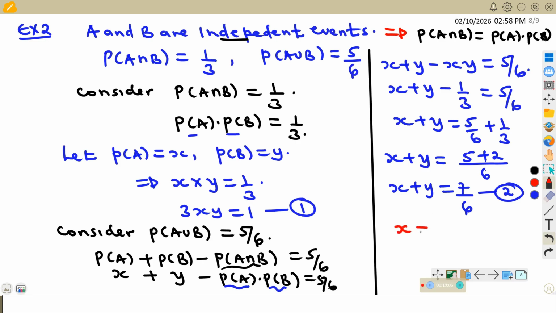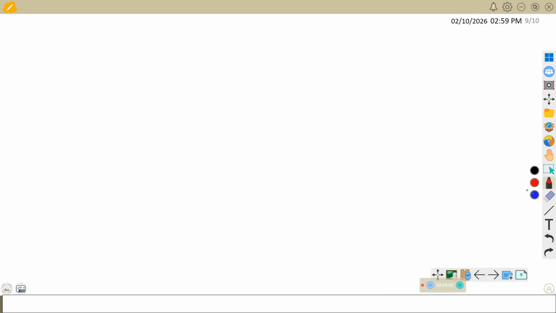So x is the same as 7 over 6 minus y. I will call this one here equation star. Let us call this one equation number 2, where we have made x the subject. So I will now substitute x in equation 1.